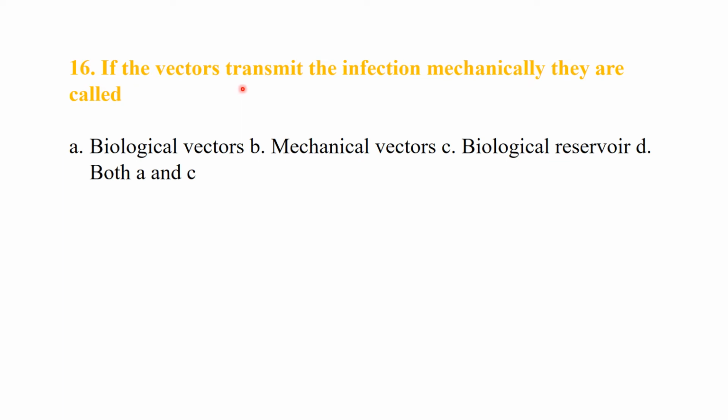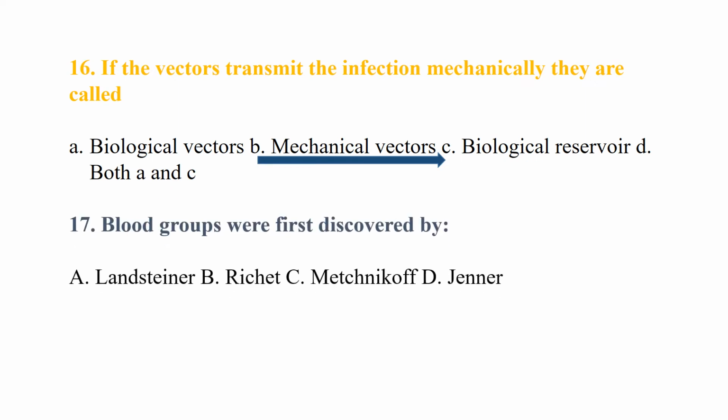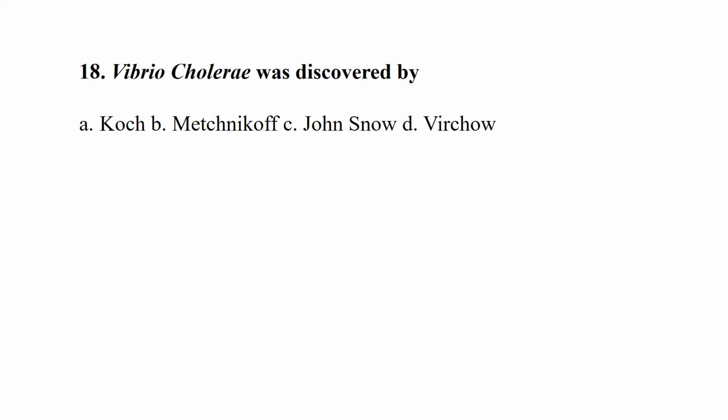If the vectors transmit the infection mechanically, they are called biological vector, mechanical vector, biological reservoir or both A and B. So it is a mechanical vector. Next question: blood grouping was first discovered by Landsteiner. Vibrio cholerae was discovered by Koch, Mechnikov, John Snow or Virchow. It was Robert Koch.